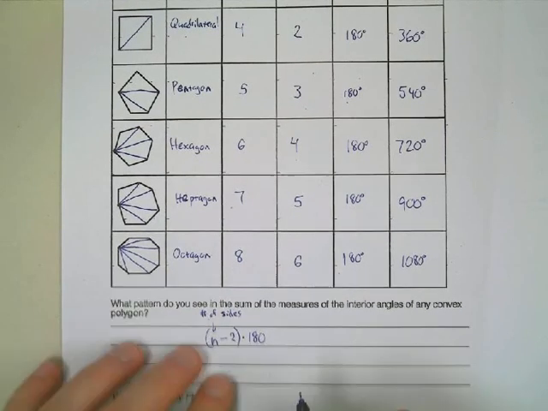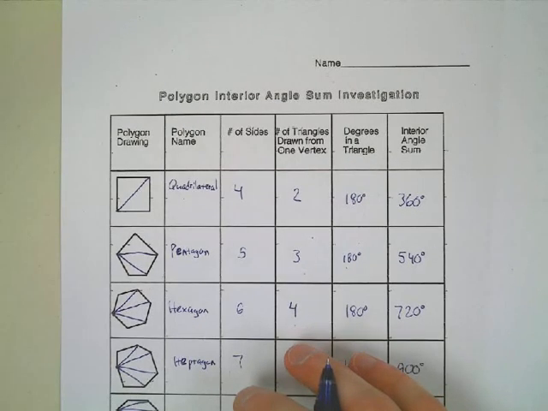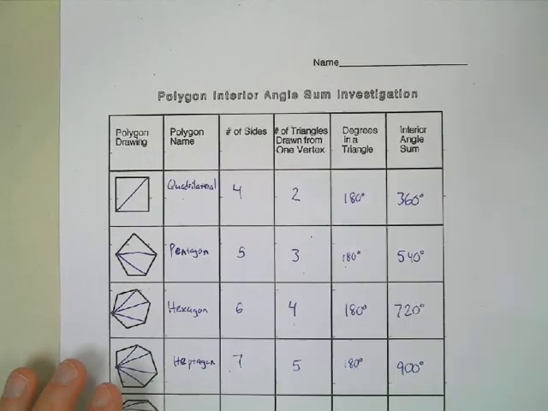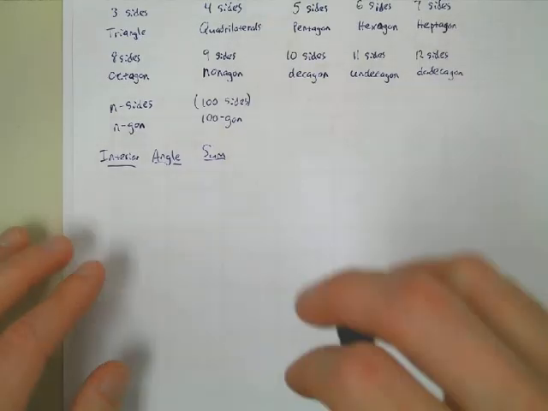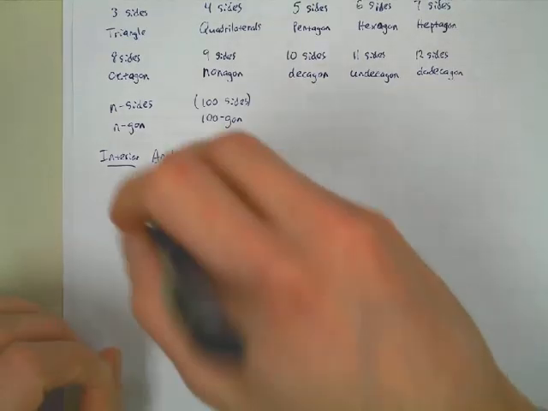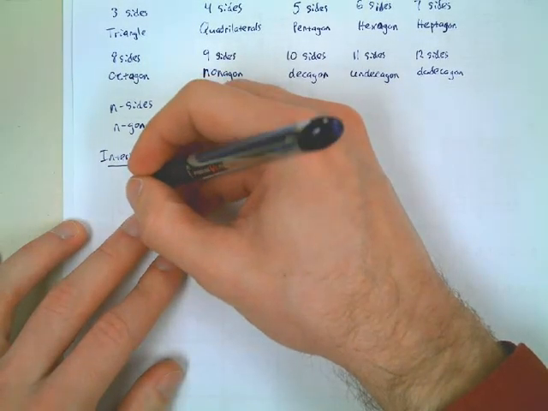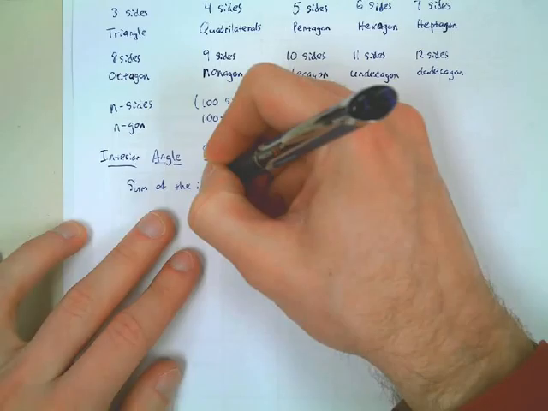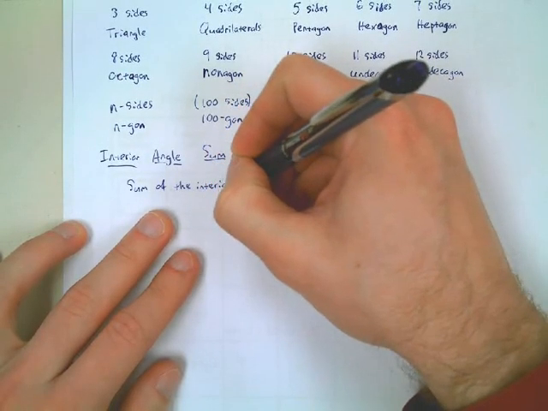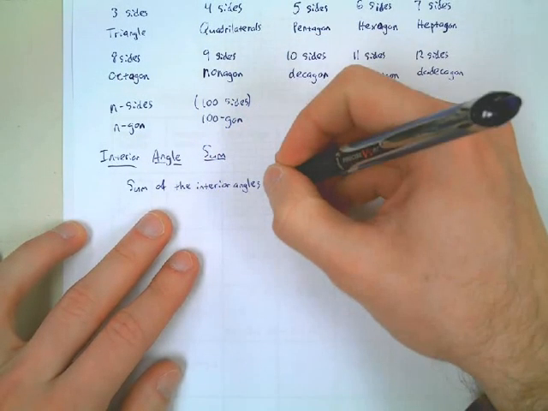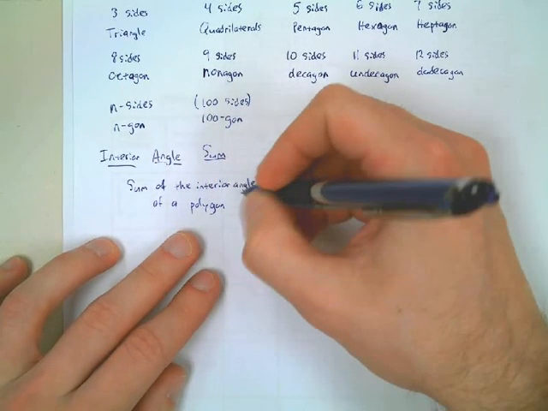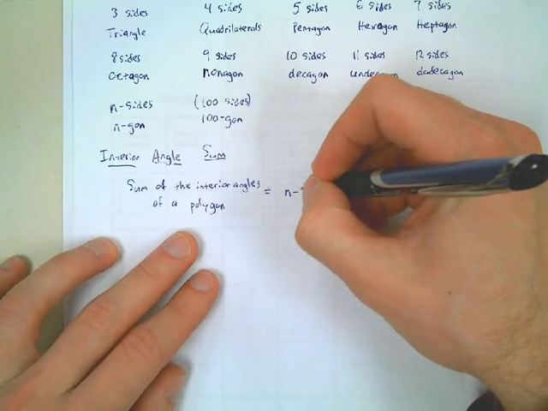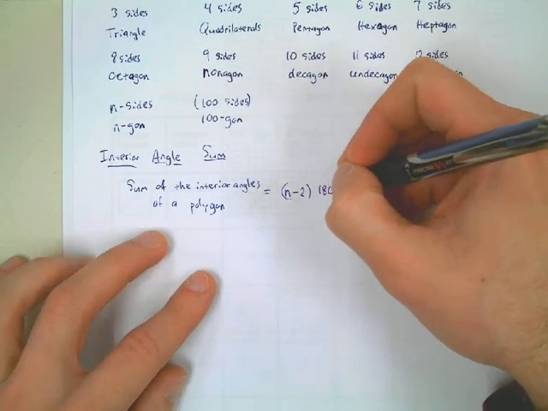Quadrilateral. Okay, so going back to our notes then real quick here, the interior angle sum formula: the sum of the interior angles of a polygon equals n minus 2 times 180. Again, n is the number of sides.